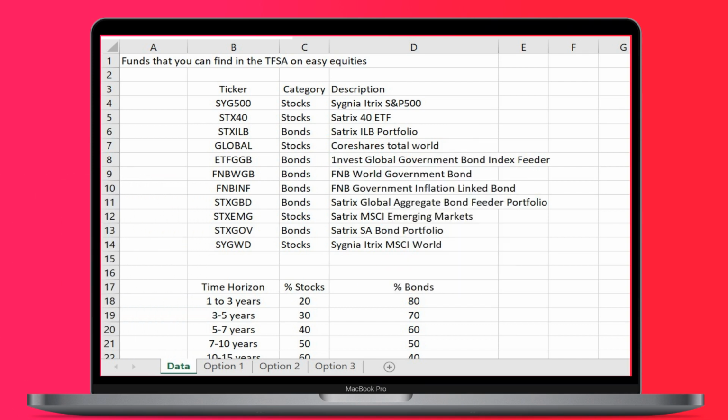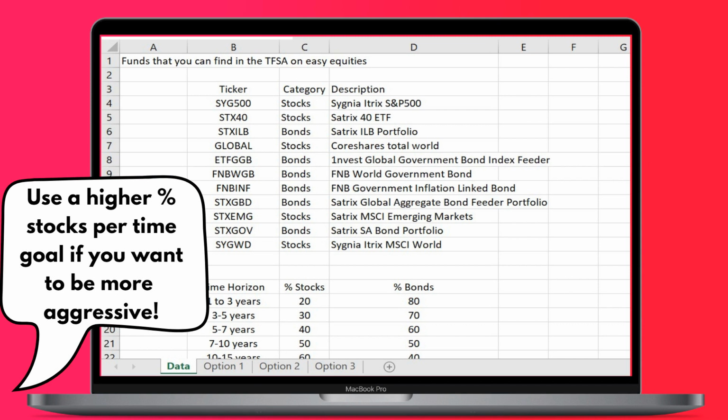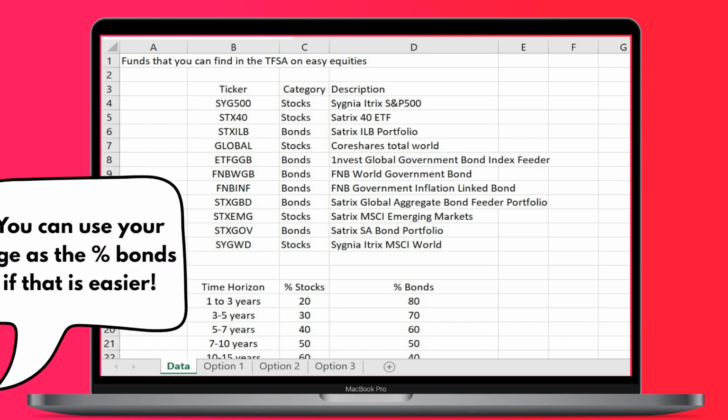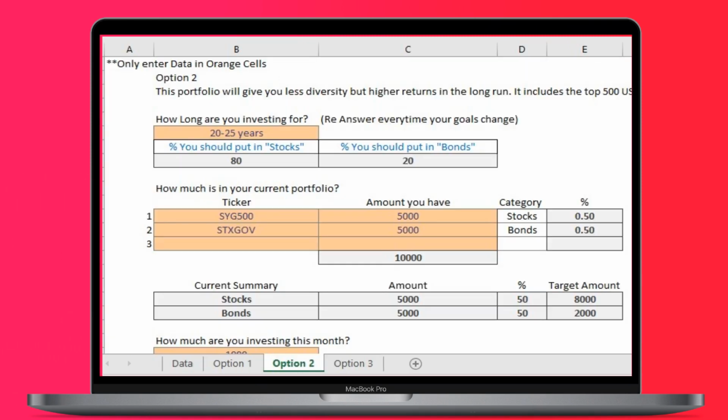The time horizon describes your investment goals. The percentages for stocks to bonds are given for an average profile. You can change these percentages, but make sure you remember: more stocks means more returns at higher risk. The closer to retirement or your goal, the more bonds you need to have. Another way to do it is to take your age as the percentage of bonds you need every year. Great, let's move on to the next tab.